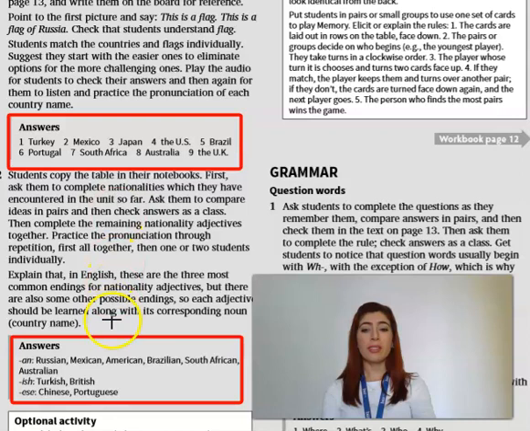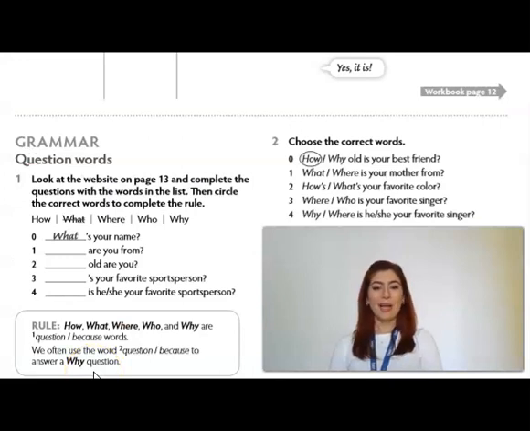And then for exercise 2, which is here, we have nationalities that end in AN: Russian, Mexican, American, Brazilian, South African, Australian. Now, nationalities that end in ISH: Turkish, British, and nationalities that end in ESE: Chinese and Portuguese.